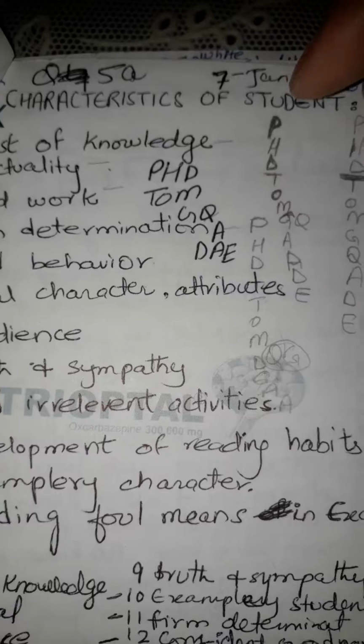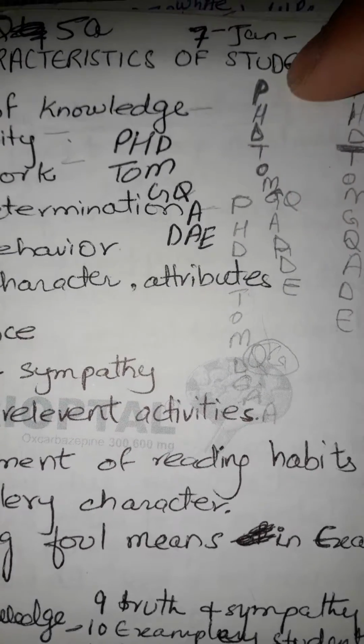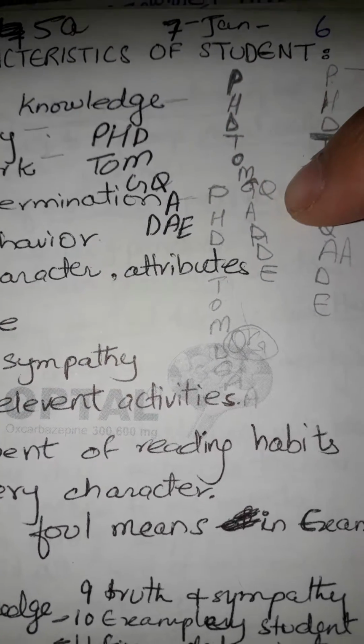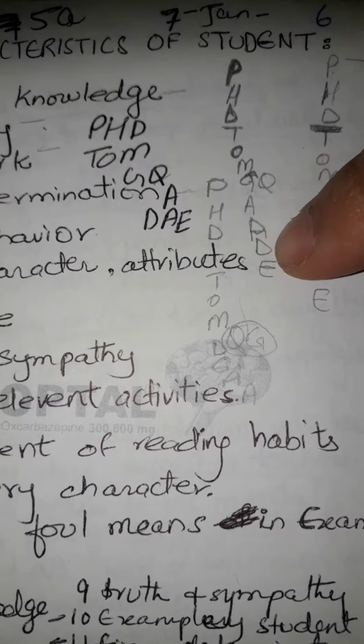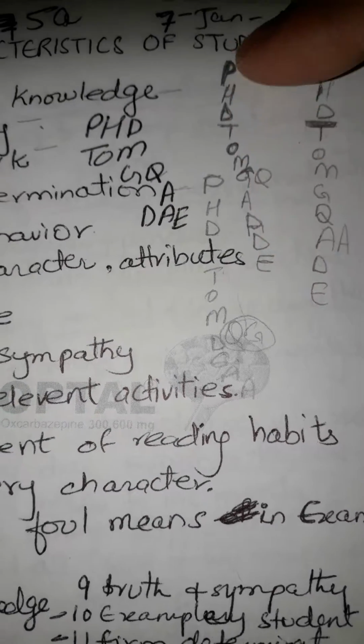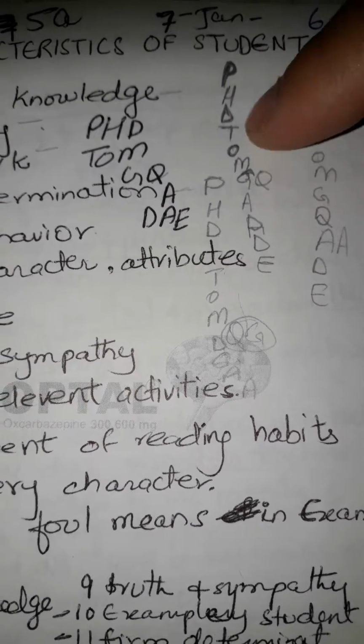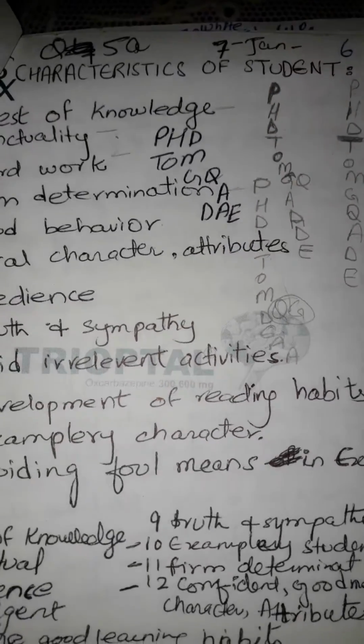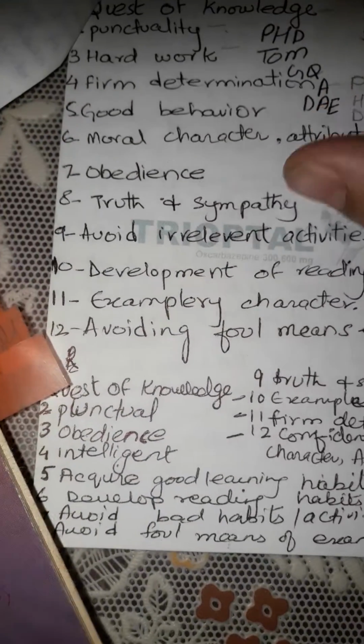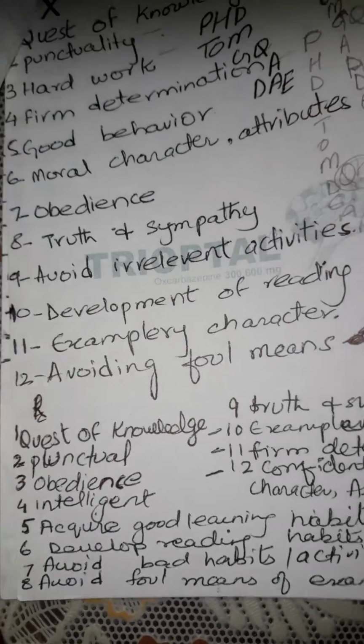This is how we go for the mnemonics, like PhD, Tom, GQ, ADE. You can learn by this trick also. This is very worthwhile for the exam.